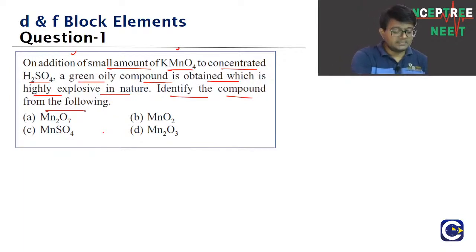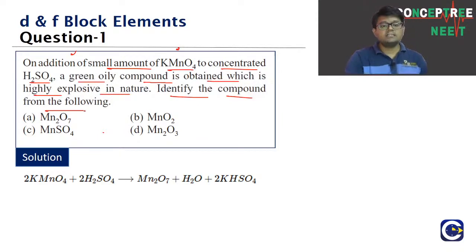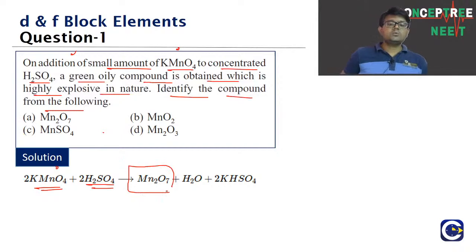I think we are getting some responses. Trisha, you are saying option C. Okay, look at this one, guys. KMnO4, when it is reacting with sulfuric acid, it will be forming Mn2O7. So this Mn2O7 is the explosive substance. This is the substance that has got the explosive nature. So what is the answer for this one, guys?